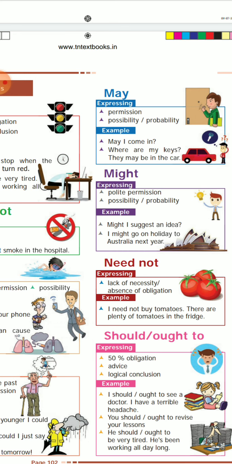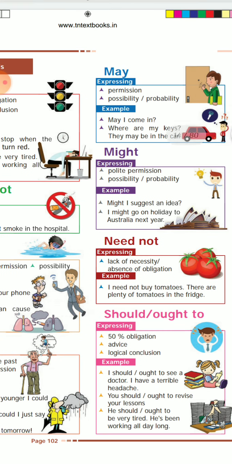Next one is might. We use might for polite permission, possibility and probability. That is permission and this is polite permission. Might I suggest an idea? They are asking, shall I tell some idea? The complete sentence is, might I suggest an idea? I might go on holiday to Australia next year.